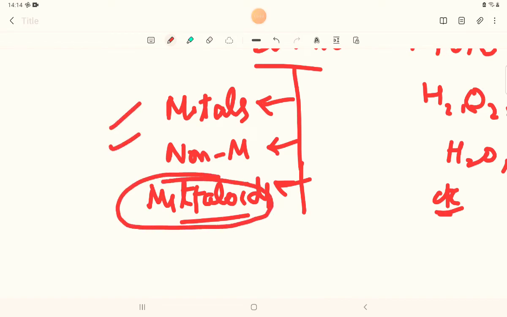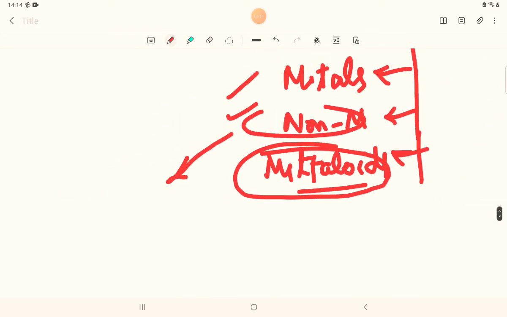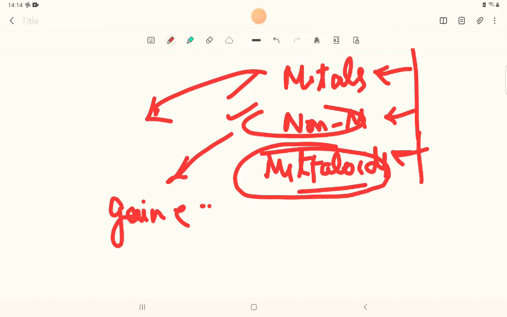Non-metals are those which gain electrons, and metals are those which lose electrons. Hope you have understood. Those which lose electrons.